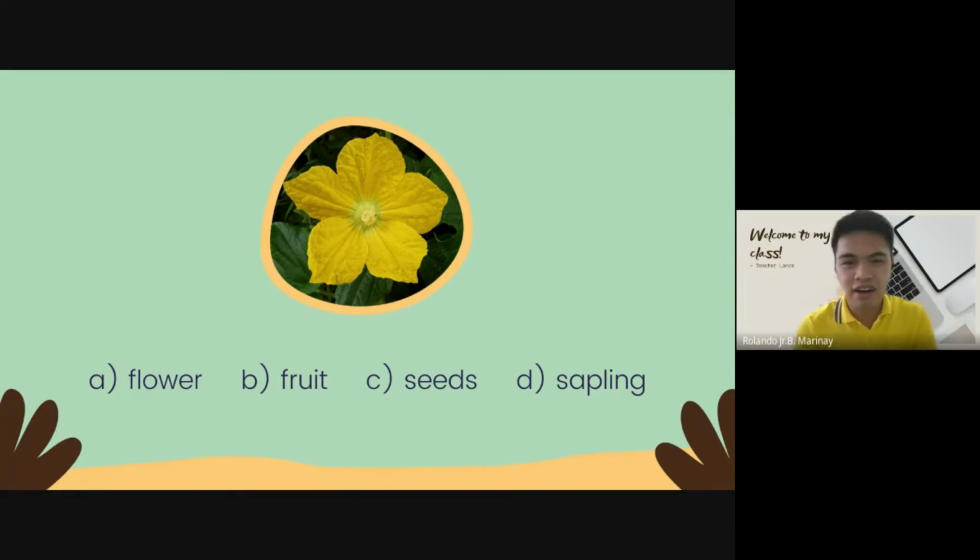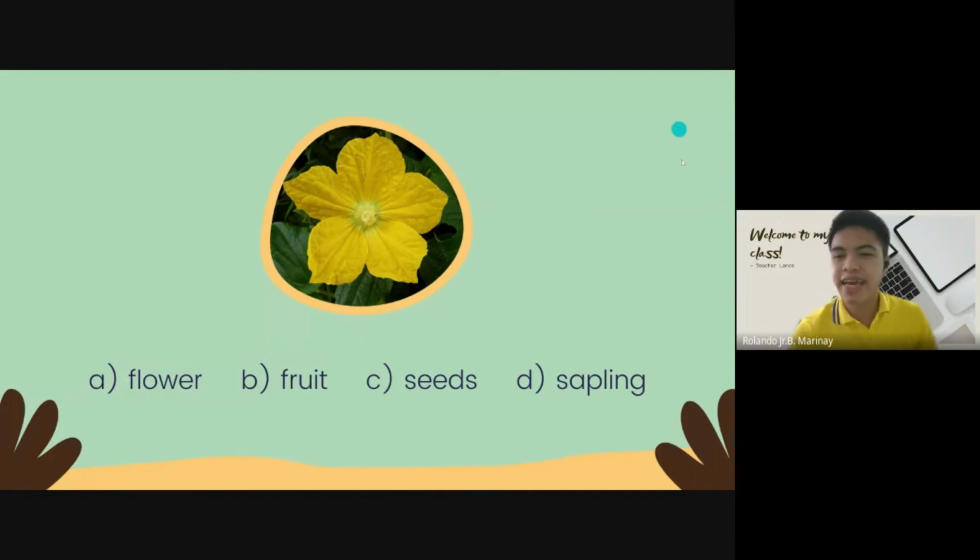It's a kind of flower. Okay, a flower is the sexual or reproductive part of the plant. This is where the reproduction happens. Some of the flowers are perfect flowers and some are not. Perfect flowers have two sexual parts, the stamen and the pistil, and the imperfect flower only has one of them. It's either stamen or pistil, okay? So this is a flower.